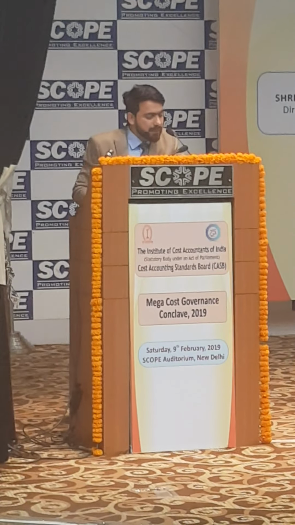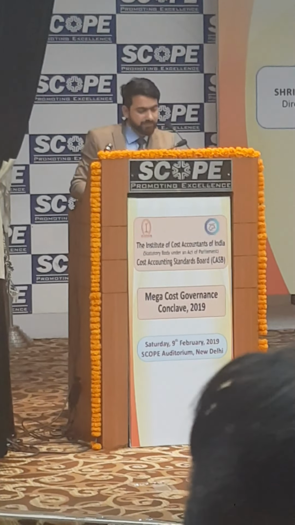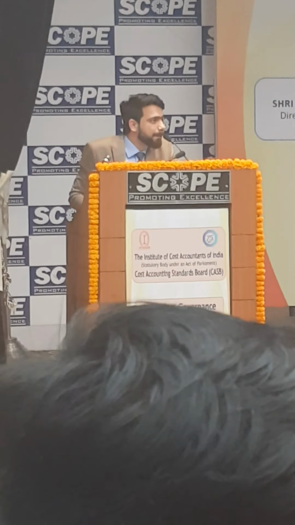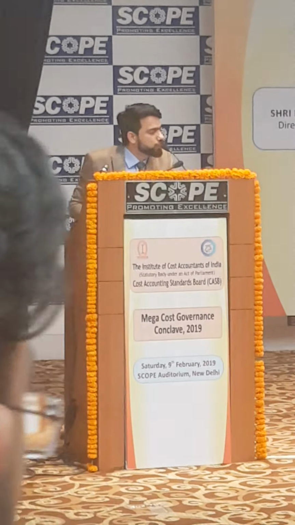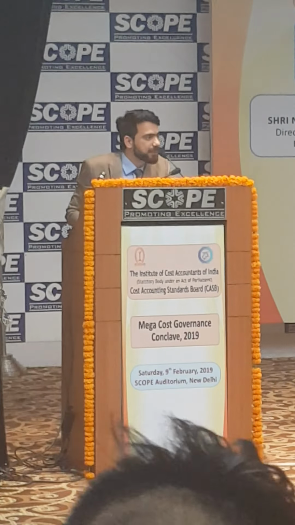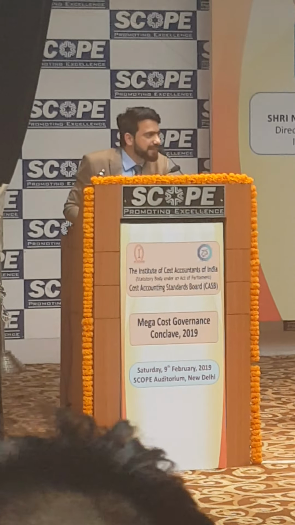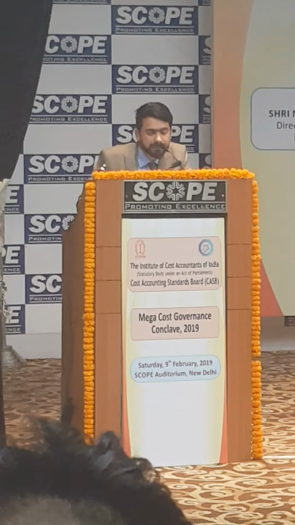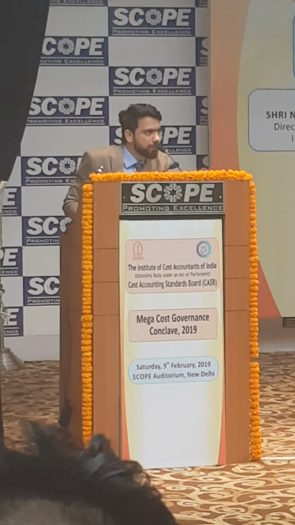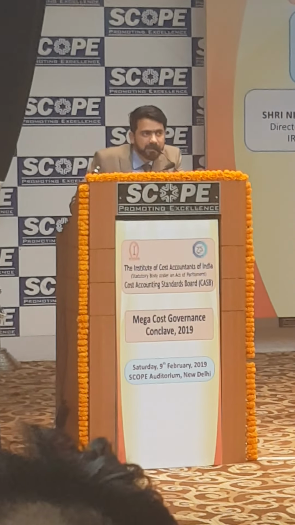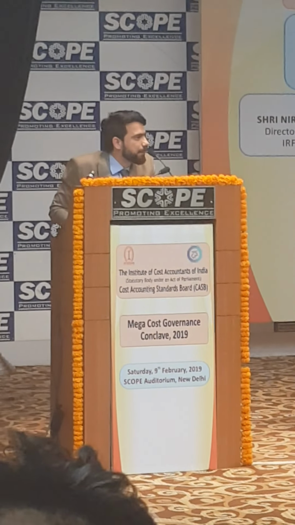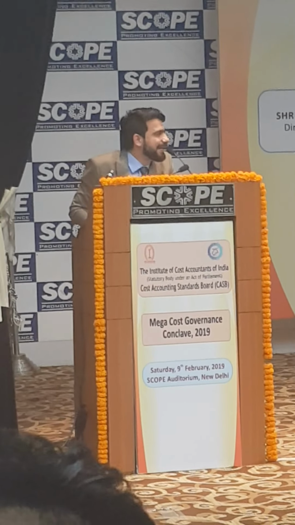Moving forward towards the rendering of services, CAS 24, as it coincides with the accounting standard, prescribes two methods of revenue recognition in case of rendering of services. It says percentage completion method and service completion method are the two methods prescribed. However, CAS 24 says percentage completion method is the recommended method so as to avoid any litigations.